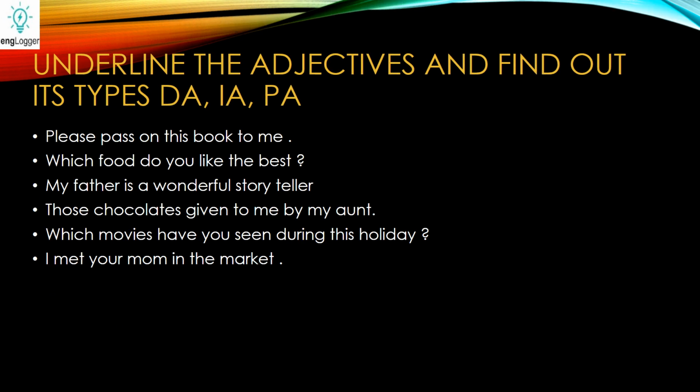What you're supposed to do is, just give me a minute. Fine. So here we'll solve it together. Underline the adjectives. You need to underline the adjectives and find out their type, and write in front whether it is DA. DA means demonstrative adjective, IA is interrogative adjective, PA is possessive adjective. We have to identify the adjective first of all, and then find out what type it is.